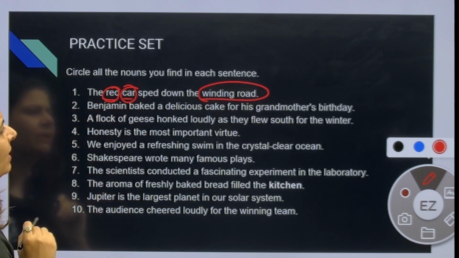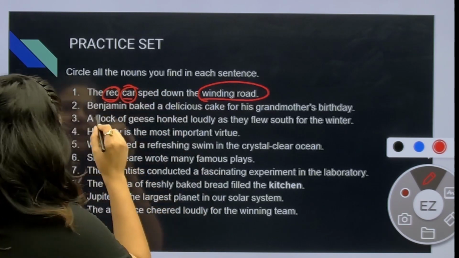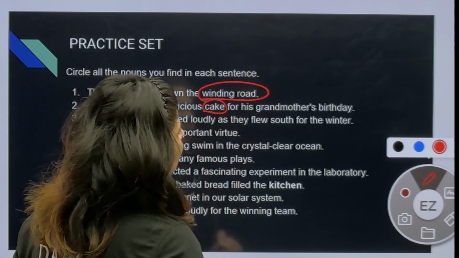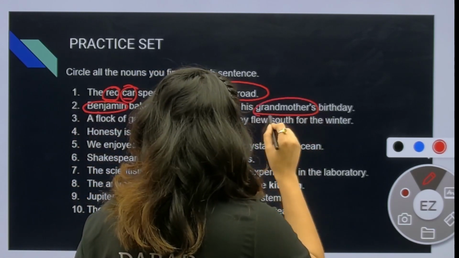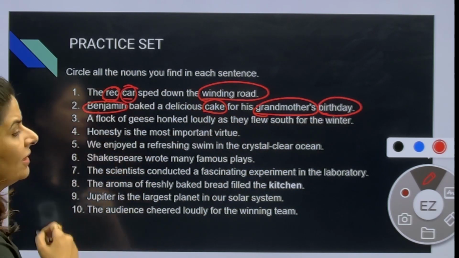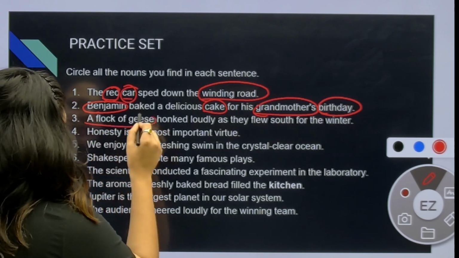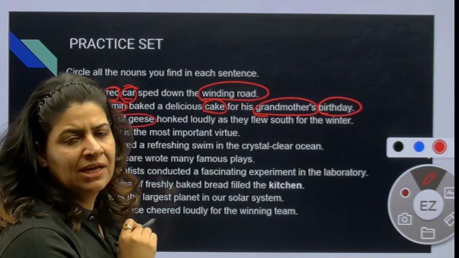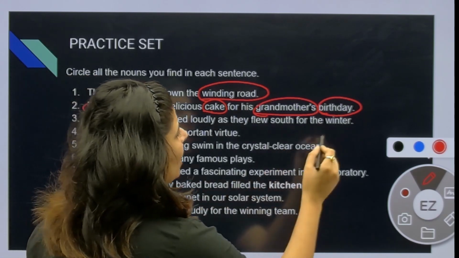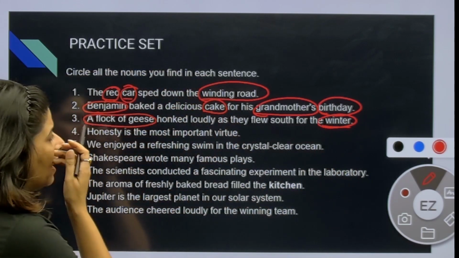Second, Benjamin baked a delicious cake for his grandmother's birthday. So Benjamin is my noun. Cake is my noun. Grandmother is my noun and birthday is also my noun. Let's see the third example. A flock of geese honked loudly as they flew south for the winter. So a flock of geese is my noun. Which noun is this? Collective noun. Winter is also my noun.